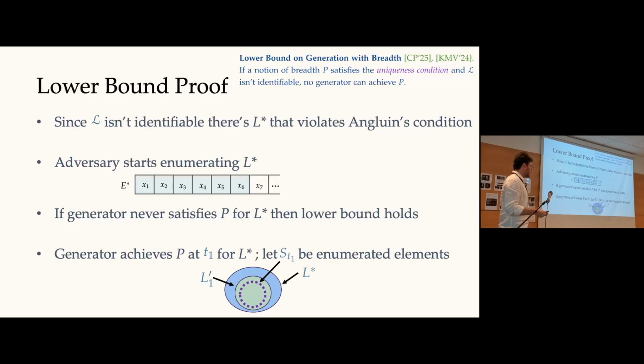Okay, so what happens now? Since L star does not have a telltale set, there exists some other language, L1 prime, which both contains ST1 and is a subset of L star. Is it clear why we can do that with L star and ST1?